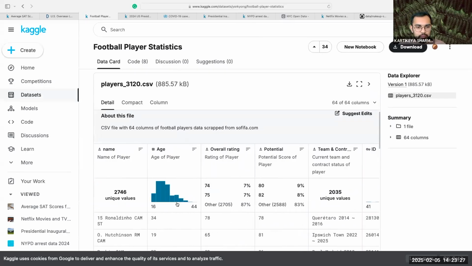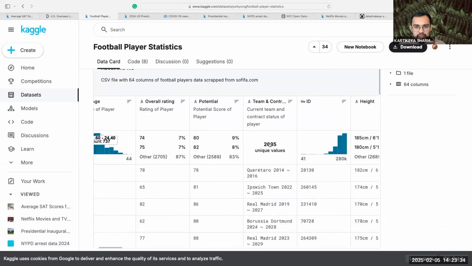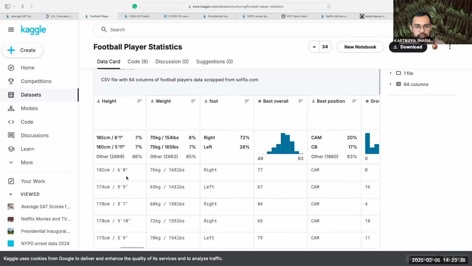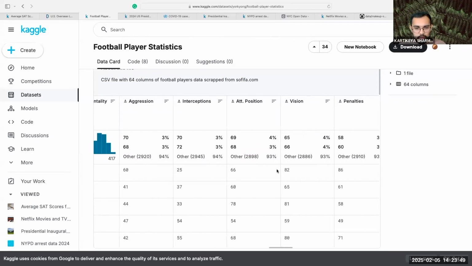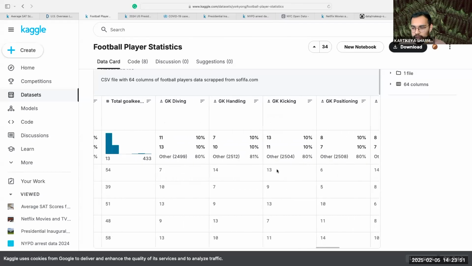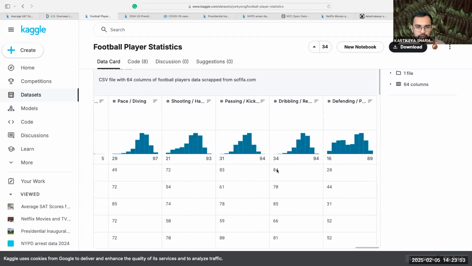We have things like people's age. We have things like the team, the height and weight. I mean, this seems like a great data set because it's all numbers. You can easily do a lot of statistical analysis with it.